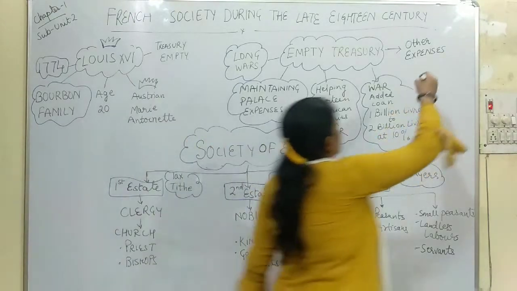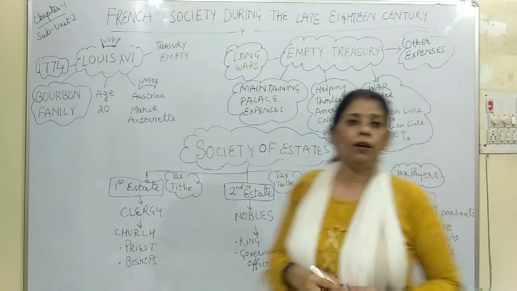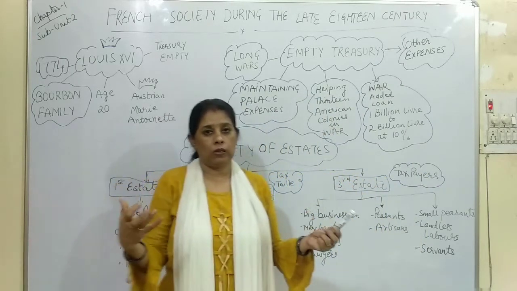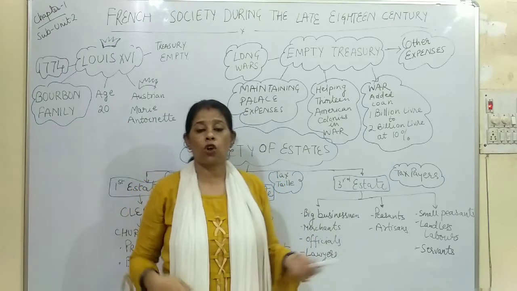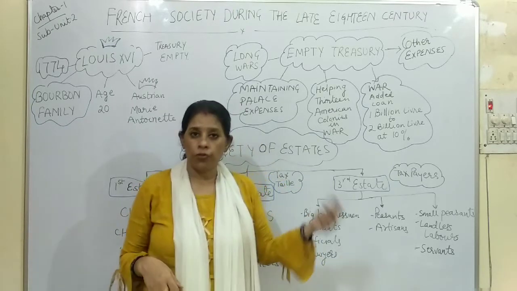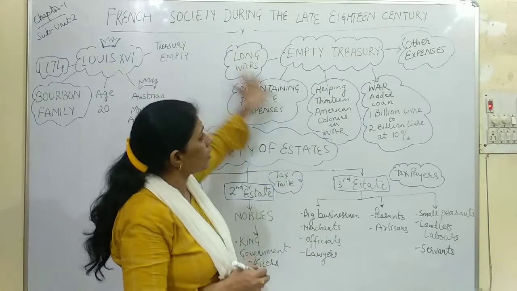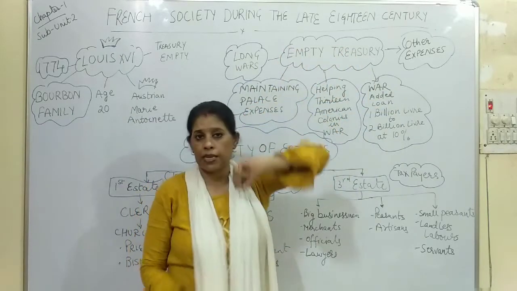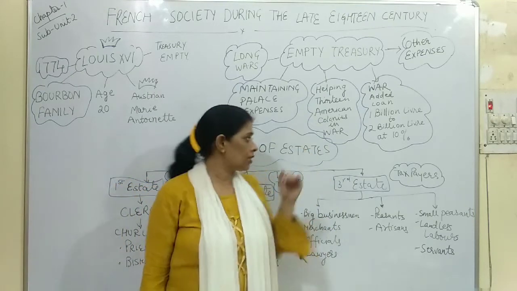Then the fifth reason is other expenses. Now to maintain a palace or maintain the entire administration, we have to look after the government offices, schools, universities. So all that also required expenses. So these are the 5 reasons because of which the treasury of France became empty. Right? At the time when Louis XVI ascended the throne.